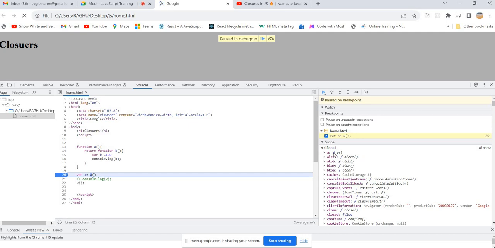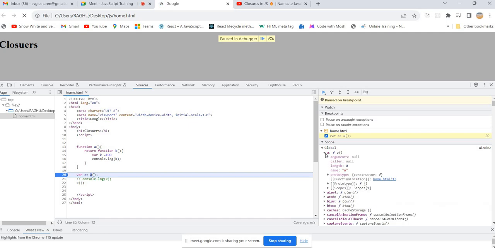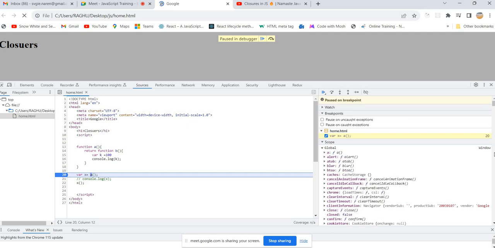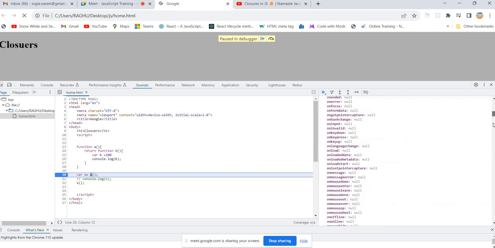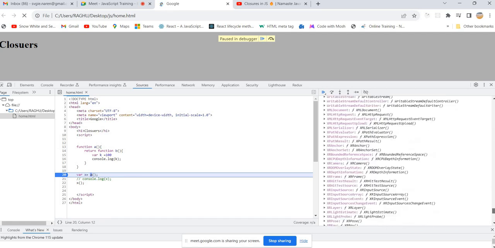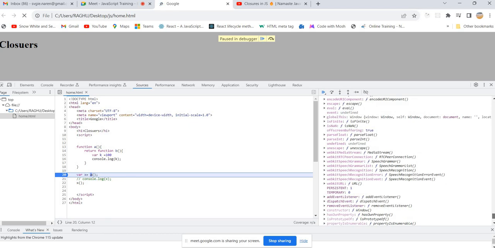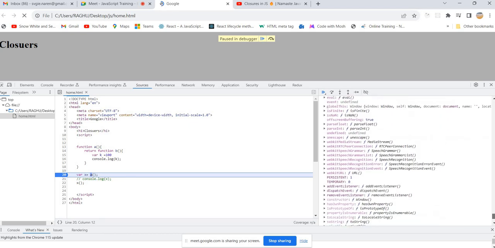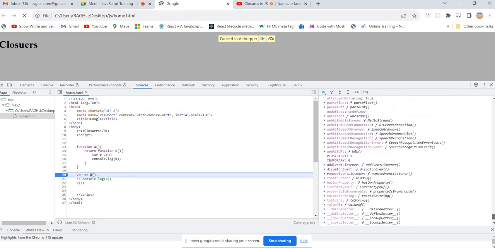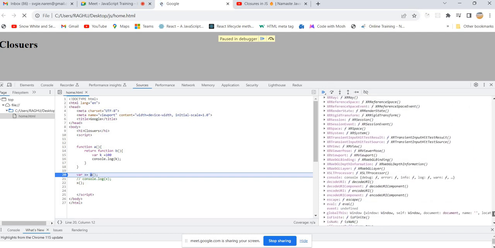In global scope, we have a variable function A that has a function definition, and the value of x will be undefined.